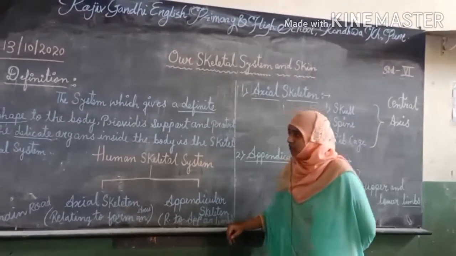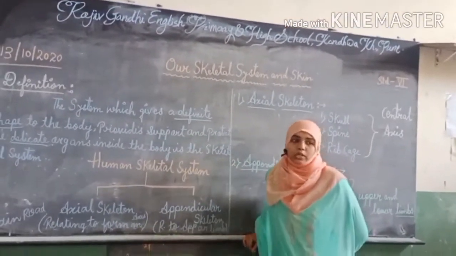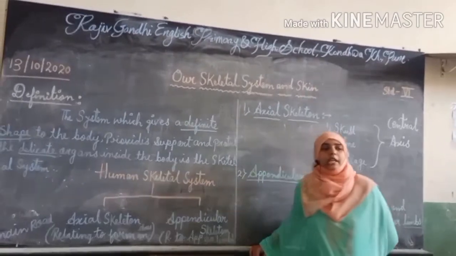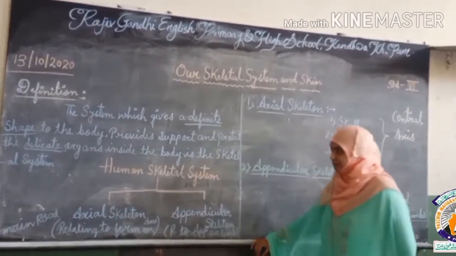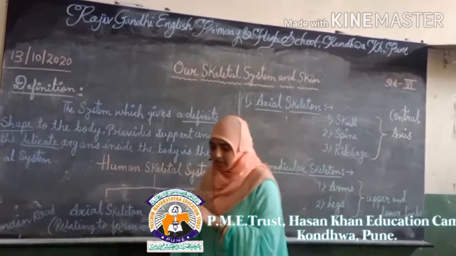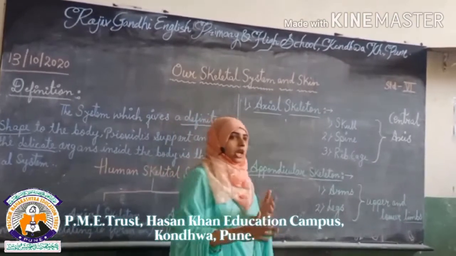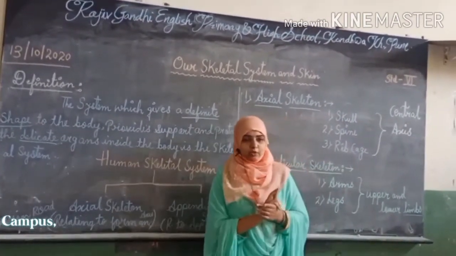So the human skeleton system provides support to the inner parts or inner body organs. Understood? The skeleton is present in the whole body. Skeleton means what? Do you know what a skeleton is?